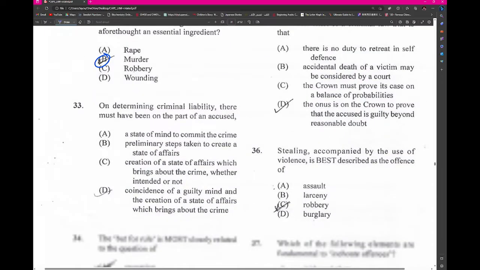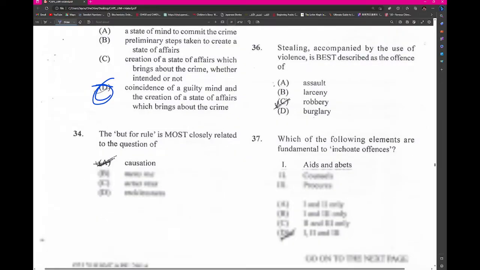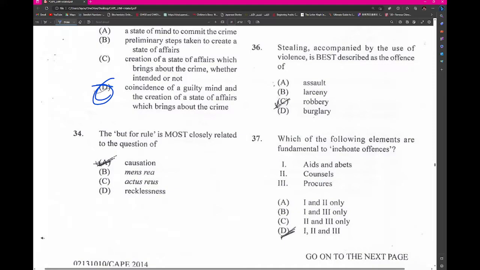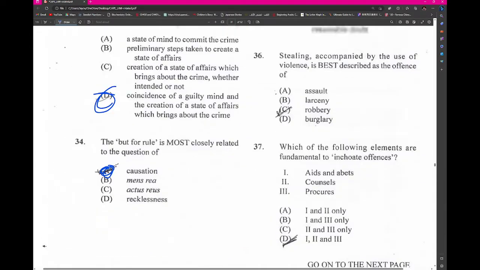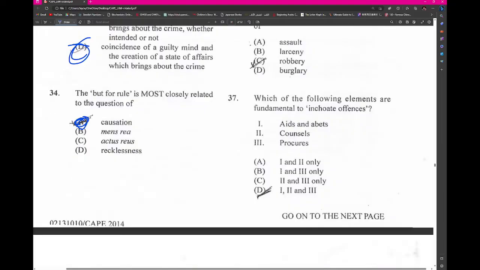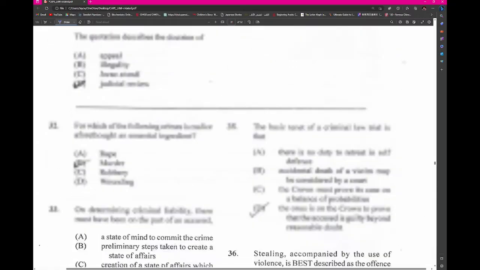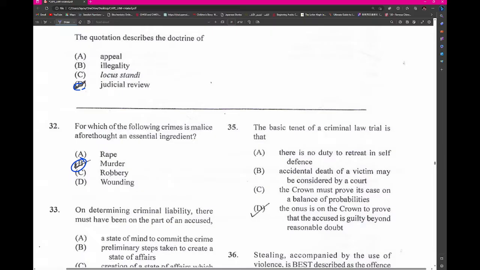On determining criminal liability, there must be actus non facit reum nisi mens sit rea. Coincidentally, for a crime to be committed, there must be a guilty act and a guilty mind. But the rule looks for the absence of novus actus interveniens within causation. The basic tenet of a criminal law trial is that the onus is on the prosecution to determine the burden of proof. Right, so that would be that.